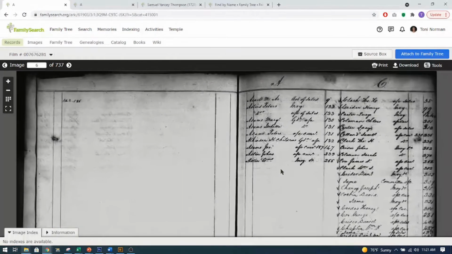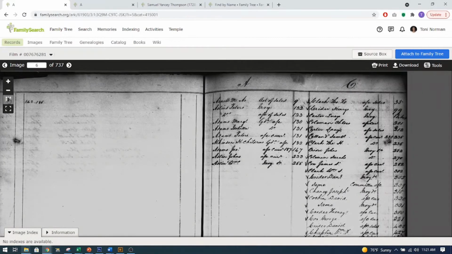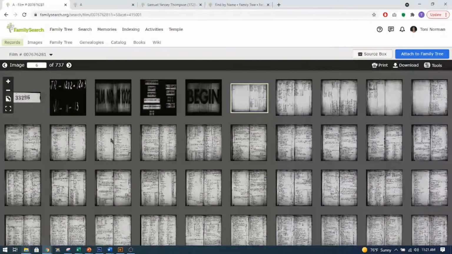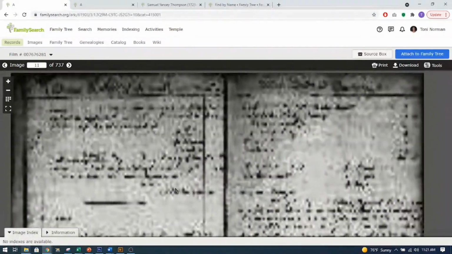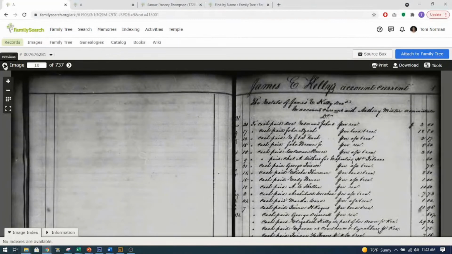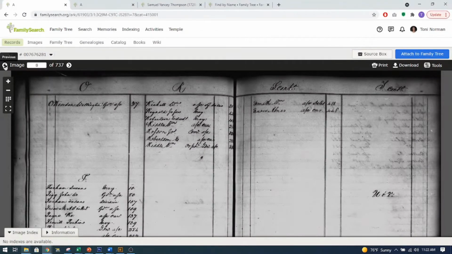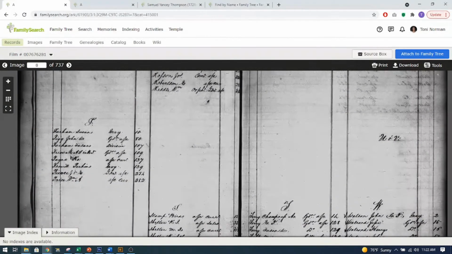So let's look at these first ones, and sure enough, this one has it. I am looking for Price, so I need to go a few. We'll just guess this one. Nope, I went too far. So let's go back. Just click each of these. Here we go. Here's the end of it, and here's the piece.